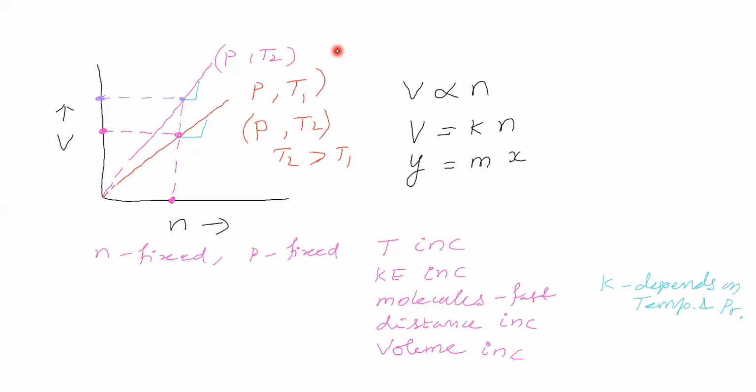So if we want to say that volume of gas is directly proportional to number of moles of gas for all the gases, we have to take the assumption that attractive forces in all the gases are zero. That assumption we have to consider.